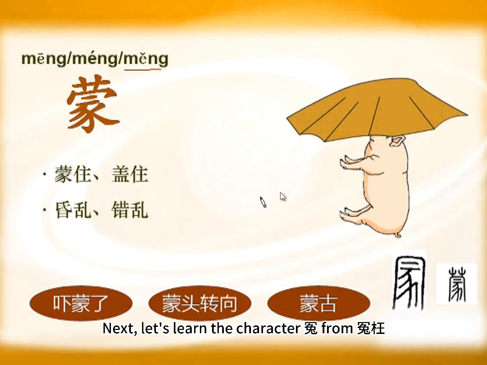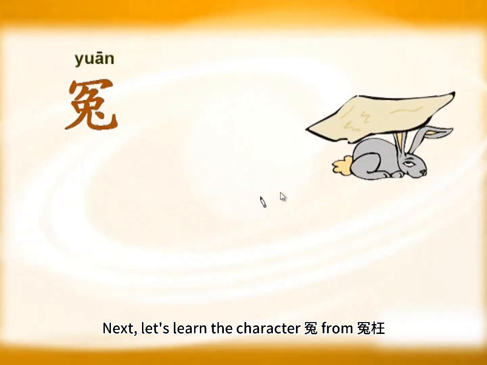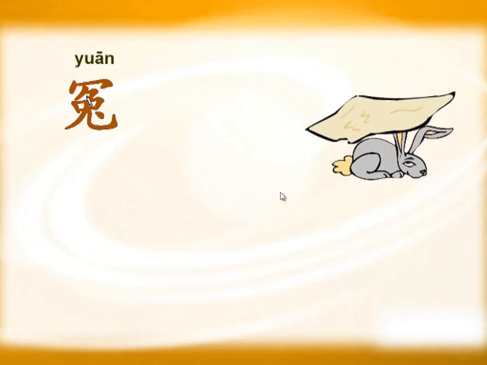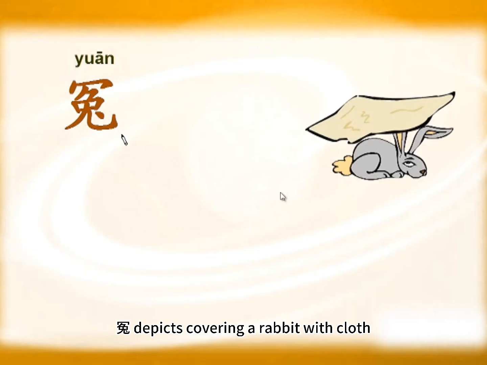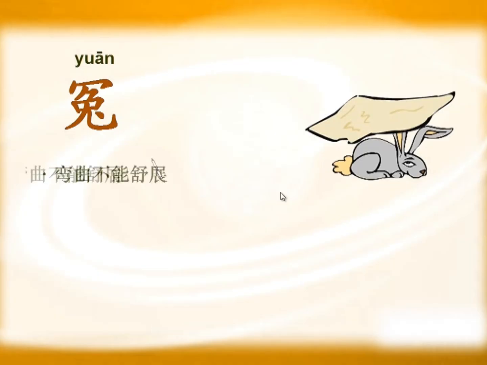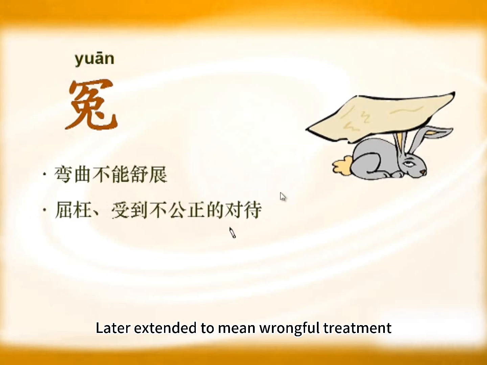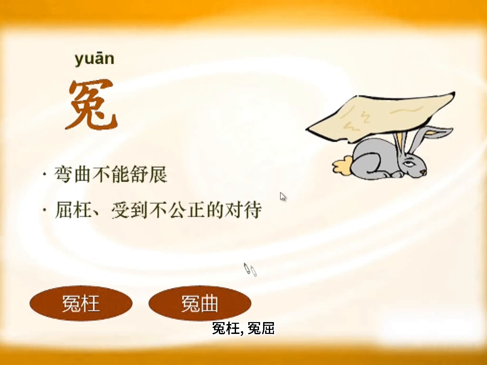Next, let's learn the character yuān from yuān. We said méng uses cloth to cover a pig. Yuān depicts covering a rabbit with cloth. The rabbit is covered underneath and cannot stretch its body. So the original meaning of yuān is bent, unable to stretch, later extended to mean wrongful treatment, to suffer injustice. 冤枉, 冤屈. All mean being treated unjustly.